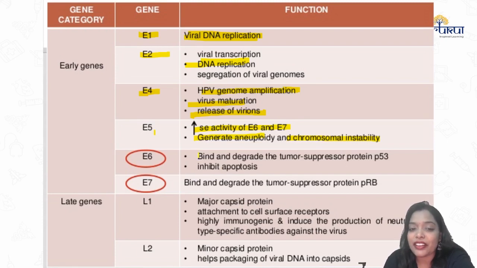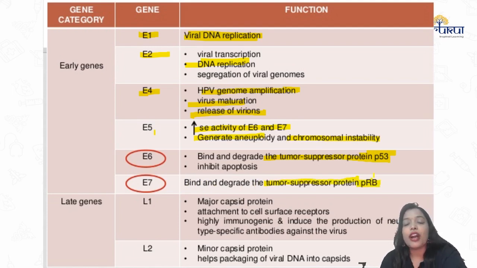E6 binds and degrades the tumor suppressor P53 gene. The P53 gene is normally required for apoptosis of cells; it directs all abnormal cells into programmed cell death, or apoptosis. E7 binds and degrades the tumor suppressor protein, the RB gene. The RB gene also inhibits abnormal proliferation of the cervical epithelial cells. So when the RB gene is suppressed, you don't have that inhibition, and that's the reason we have abnormal proliferation of the cervical epithelial cells.